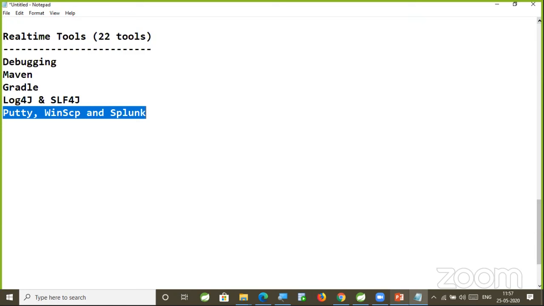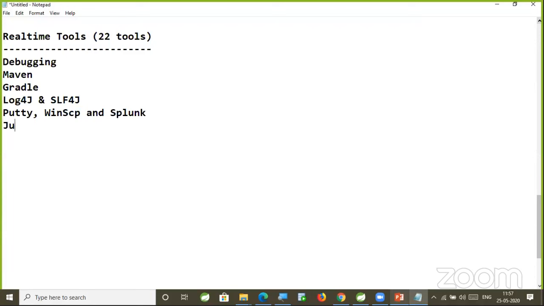Putty, WinSCP, and Splunk, those tools I am going to cover here, so that I will show you if a production issue occurs, if a bug occurs in the production, how we need to trace that bug by looking at the log files. To look at the log files, we need to use log tracing tools. We are going to cover these tools also.